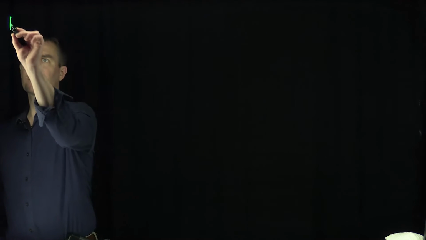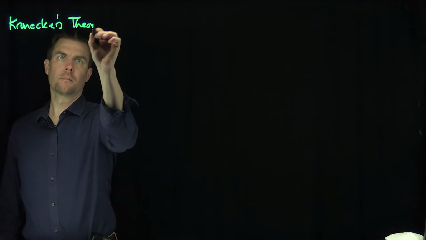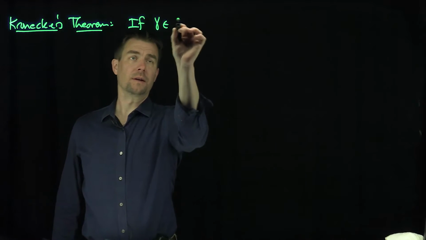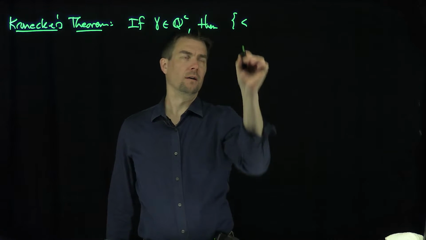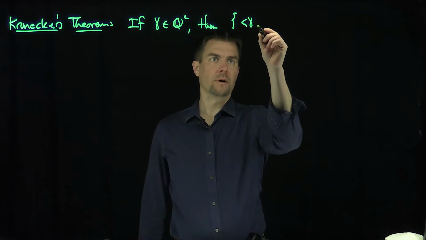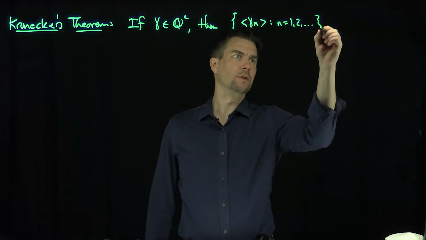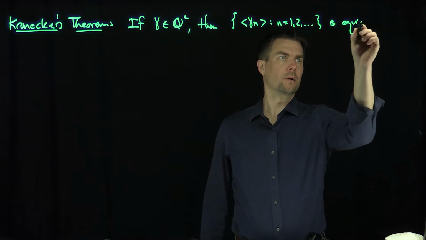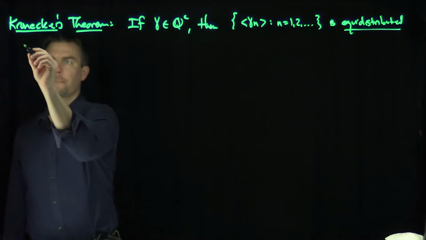Hello students, in this video we'll prove Kronecker's theorem. Kronecker's theorem states the following. It says that if gamma is an irrational number, then the sequence of fractional parts of gamma n is equidistributed on [0, 1].